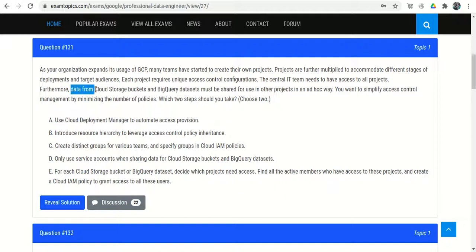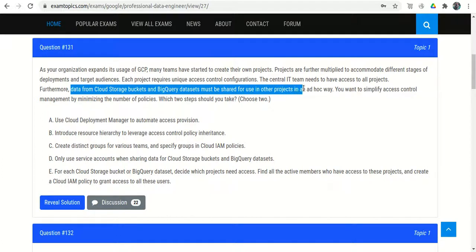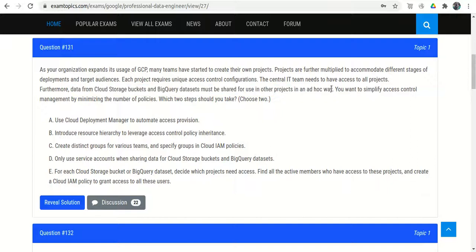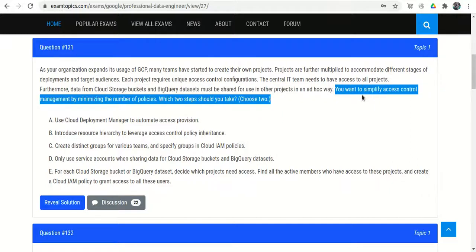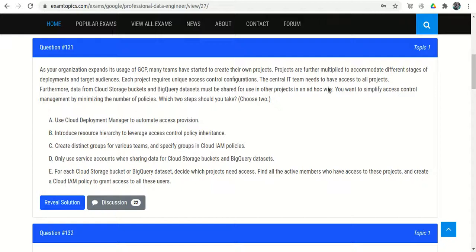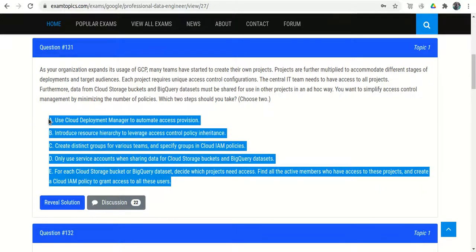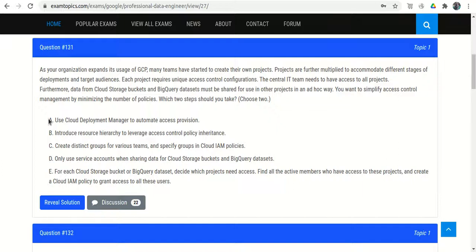Furthermore, data from Cloud Storage bucket and BigQuery dataset must be shared for use in other projects in an ad hoc way. Okay, you want to simplify access control management by minimizing the number of policies. Which 2 steps should you take? Choose 2. So we have 5 options, so better to do it by the elimination method.